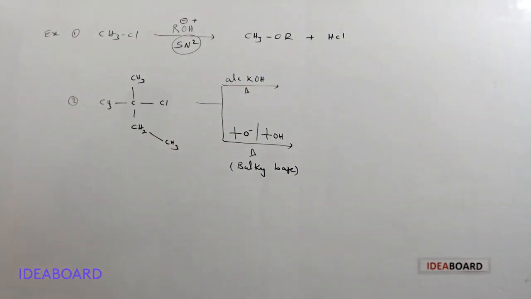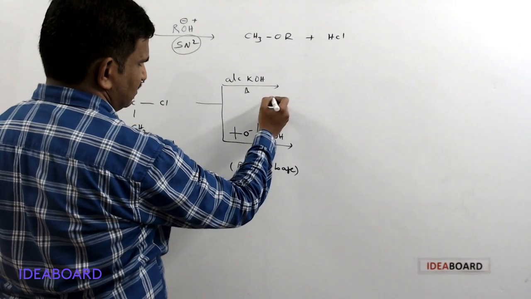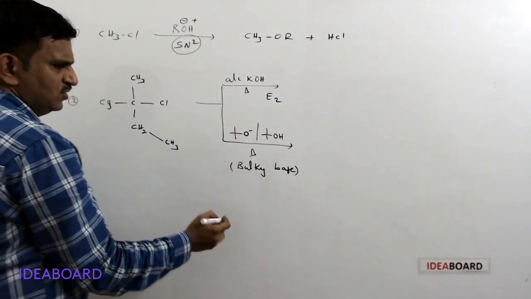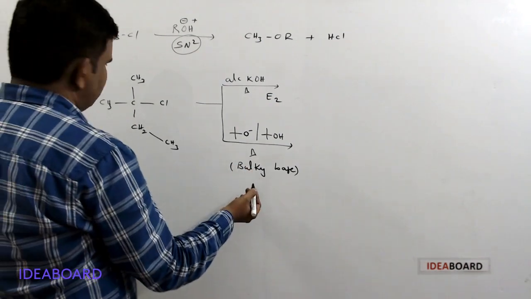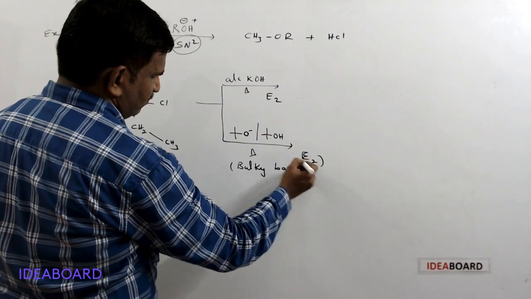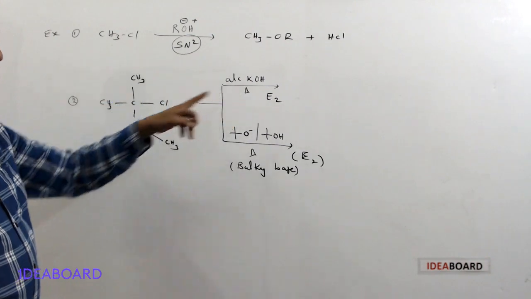It is E2 reaction. And with a bulky base at high temperature, it is also E2 reaction, but the products will be different, because here the simple base can attack.